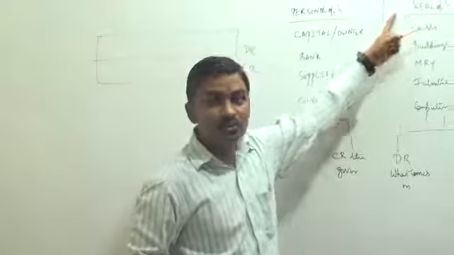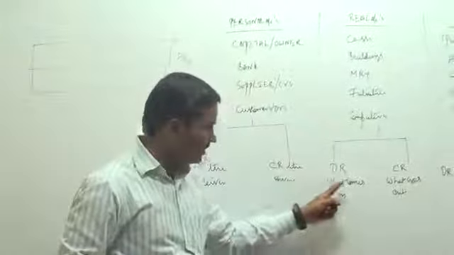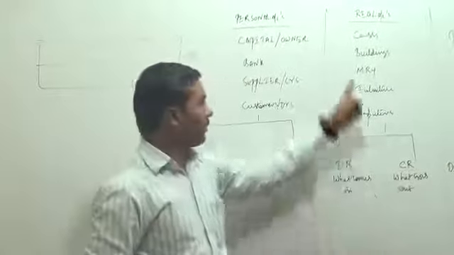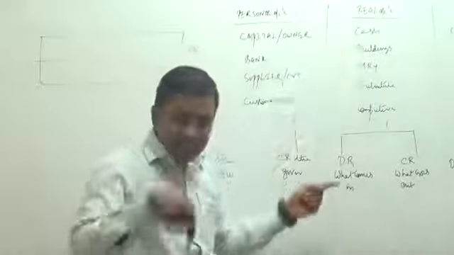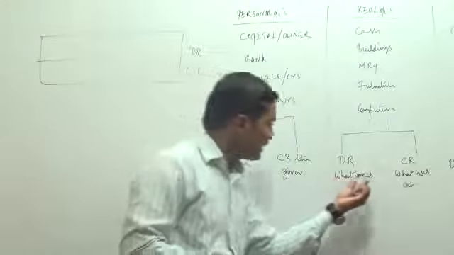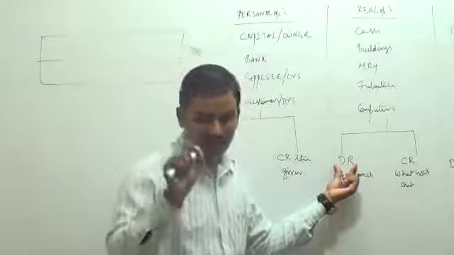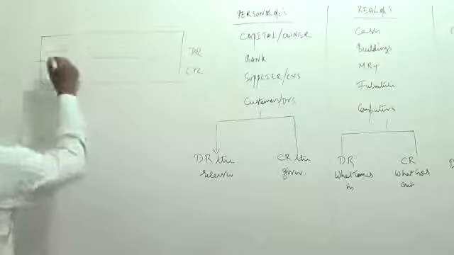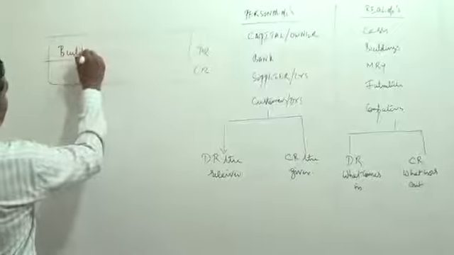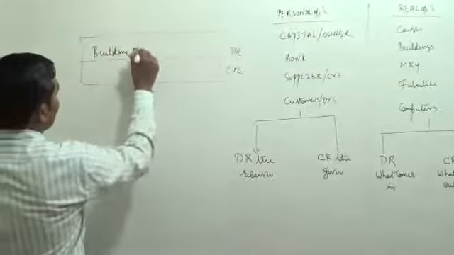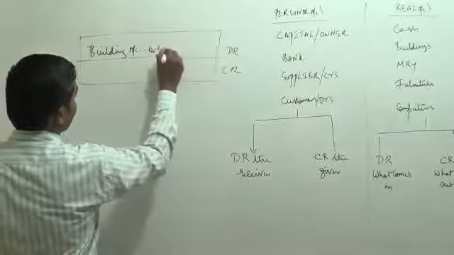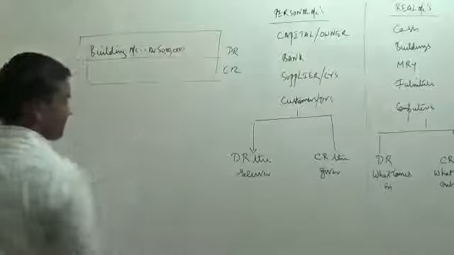What are real account rules? Debit what comes in, credit what goes out. Building, it's a real account. In this particular transaction, it is coming into the business. That is why building account has to be debited. So I am going to write building on the debit side. Building account debit 50 lakhs.